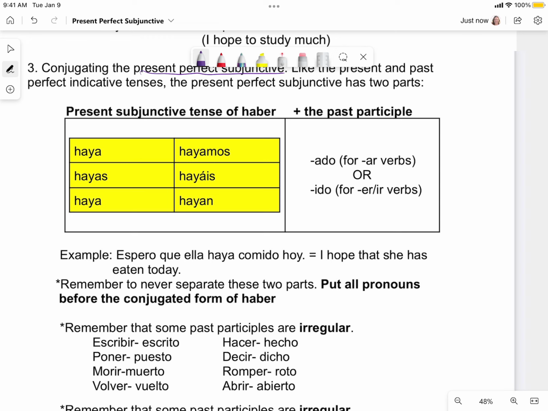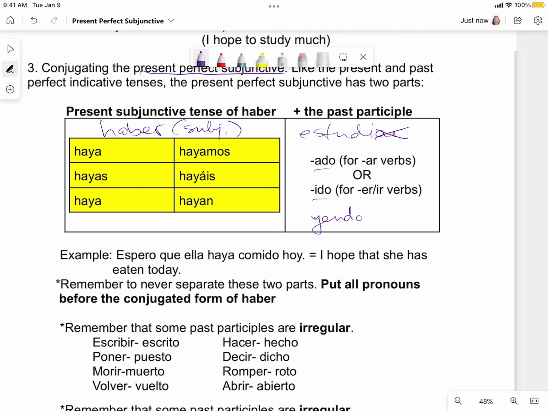It is formed with haber in the subjunctive, and then the past participle. Remember, a past participle is formed by dropping the AR, ER, or IR ending and adding ado or ido. We also have a couple that are yendo, like leer, oír.